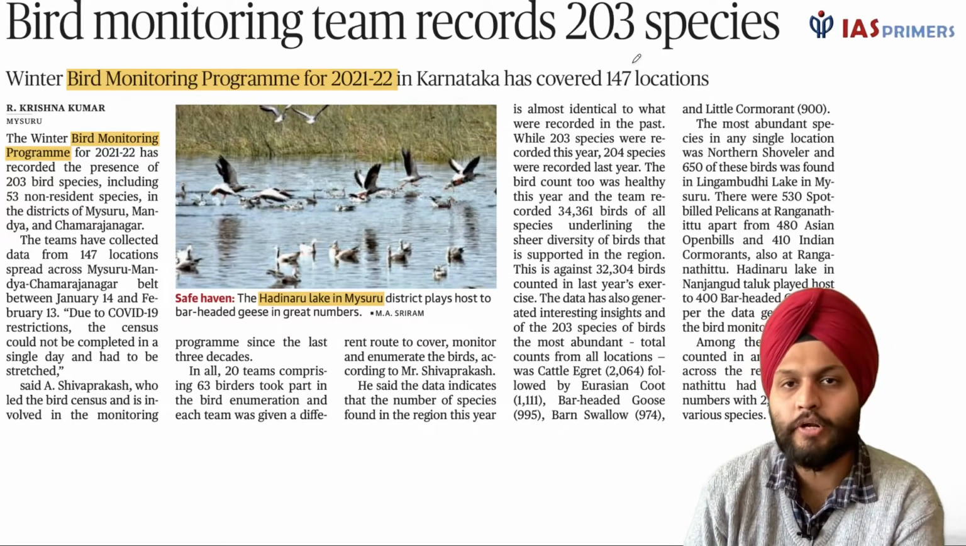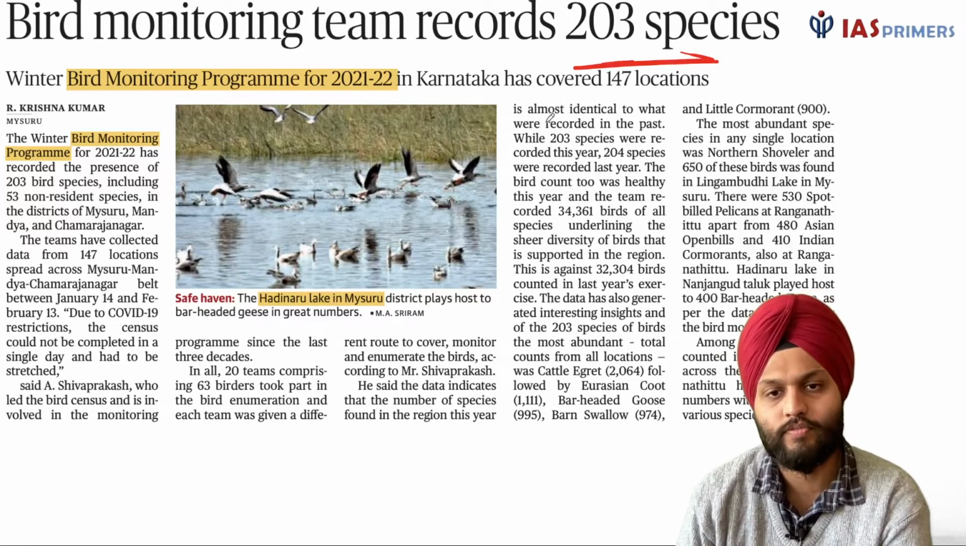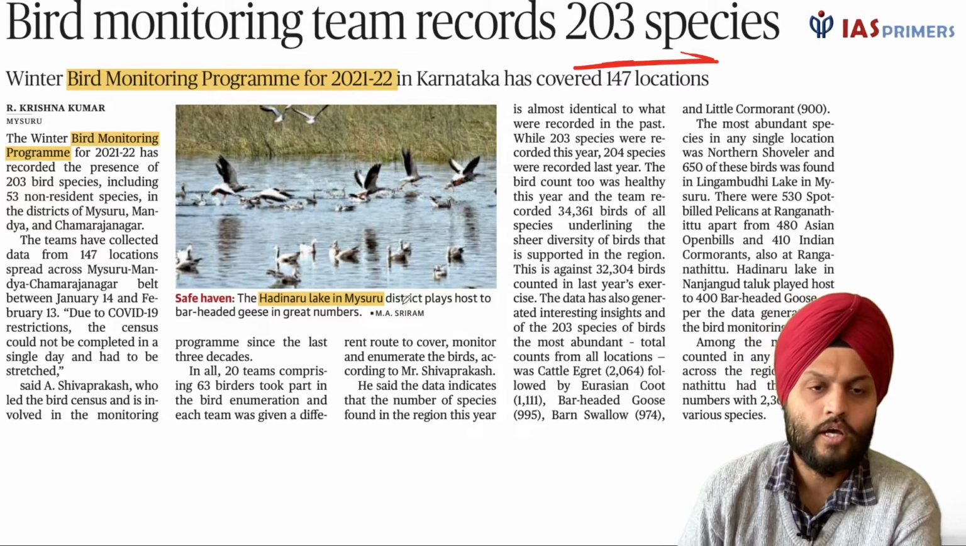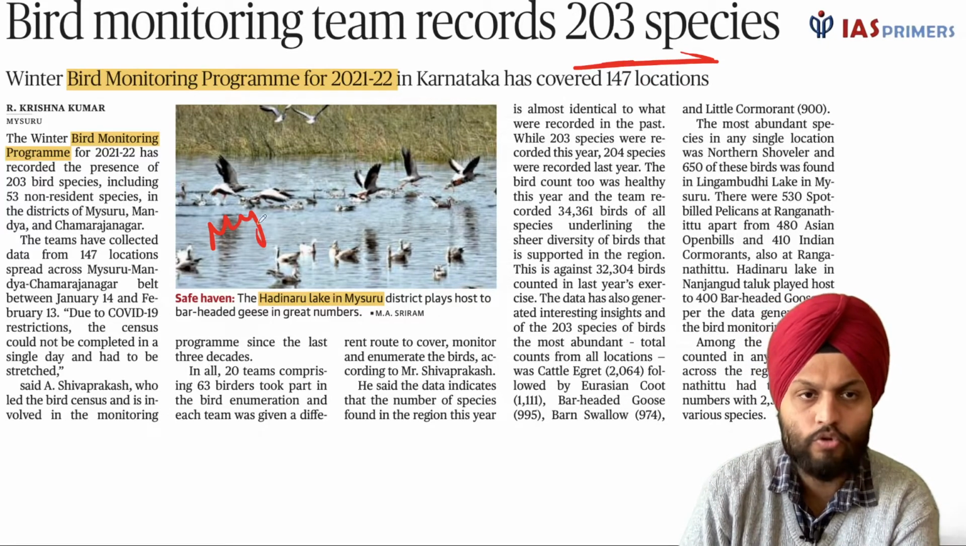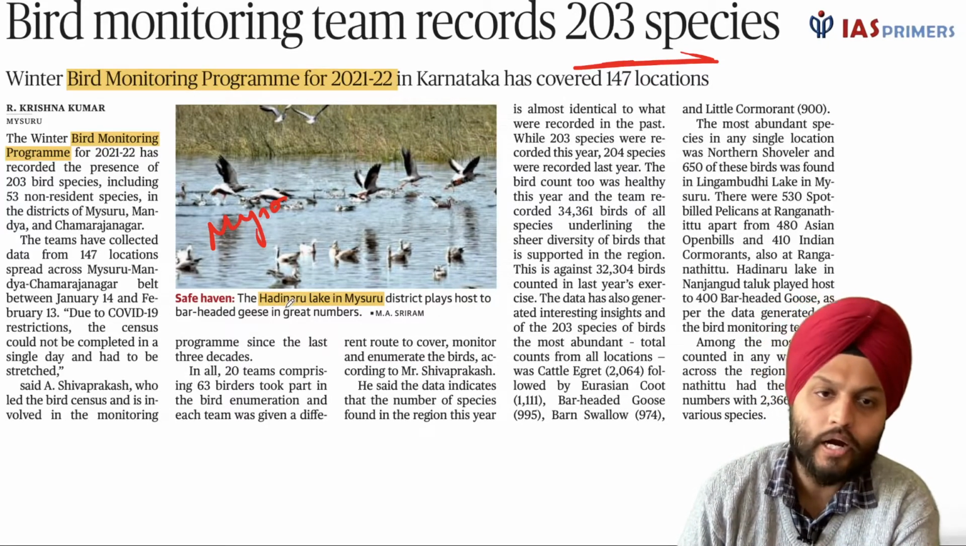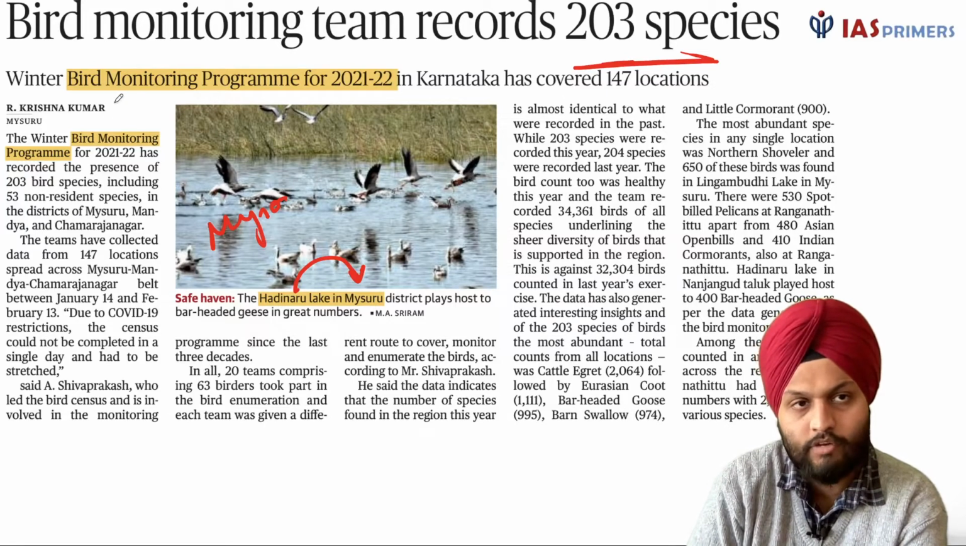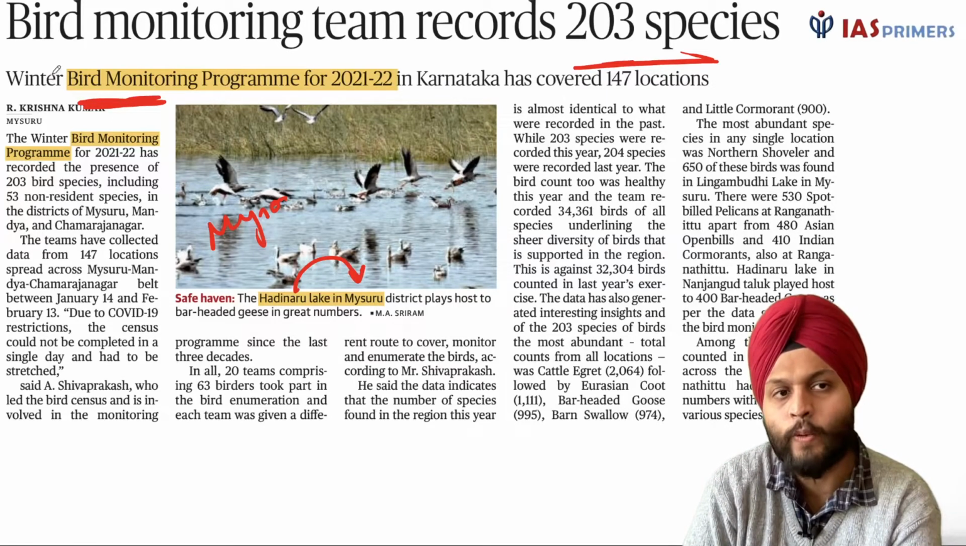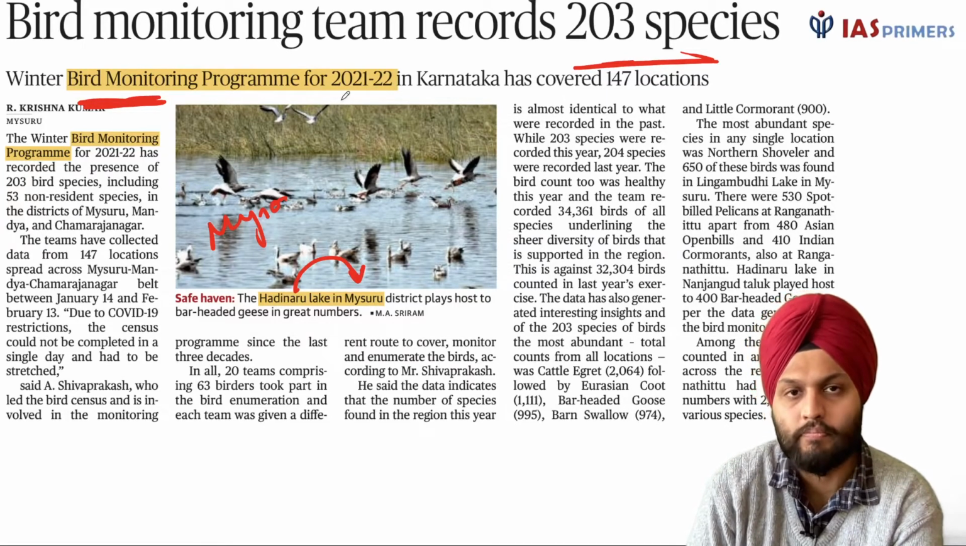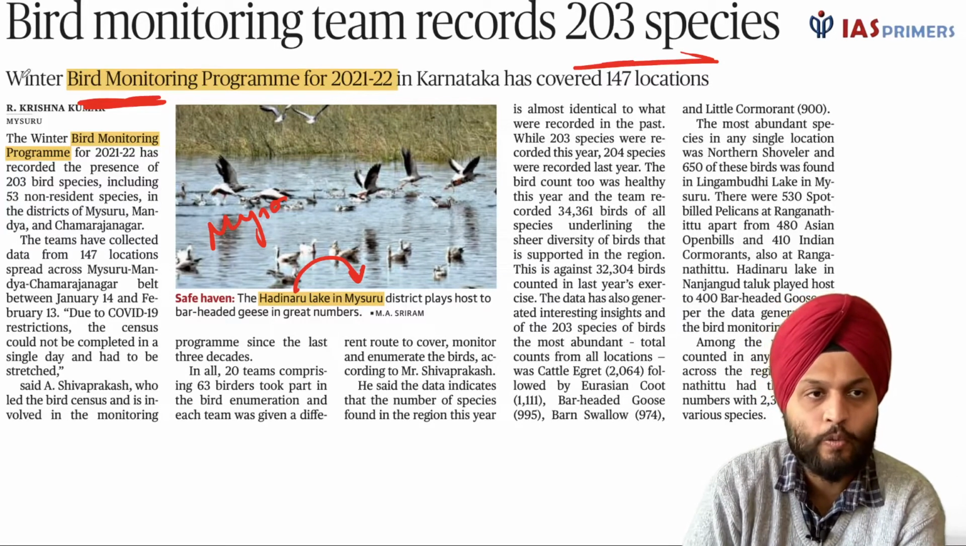Bird monitoring team records 203 species, right? Some species are listed over here, and this is with reference to Mysore or Mysuru. So Hardinaru Lake is there, and where is it located? It is in Mysuru. So what happened over here? A survey was conducted, and the survey is known as the Winter Bird Monitoring Program. So these are things that we need to keep in mind.